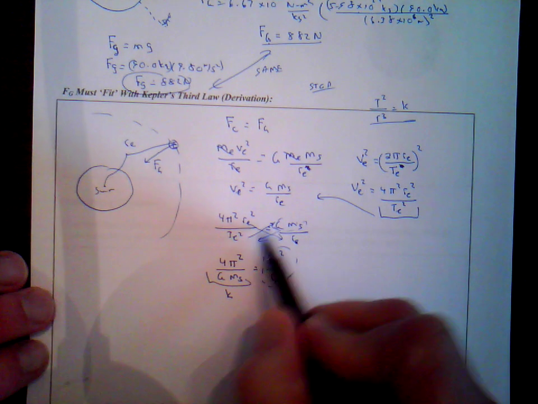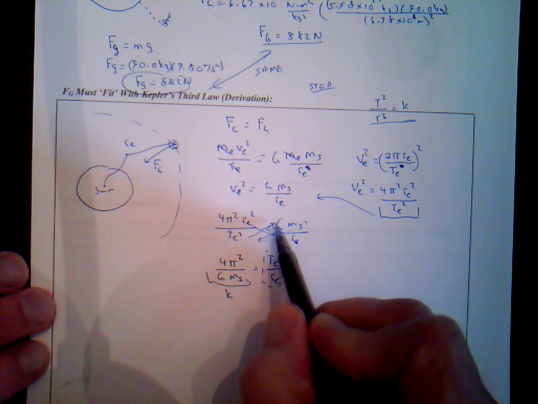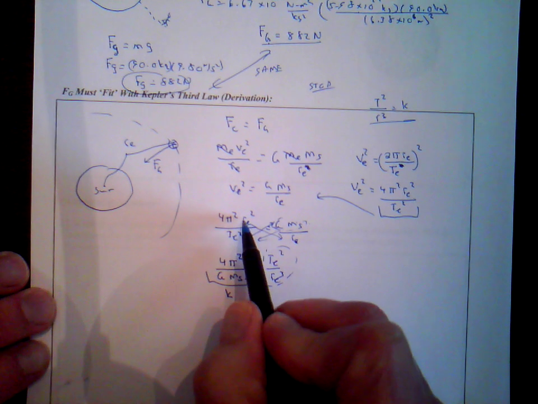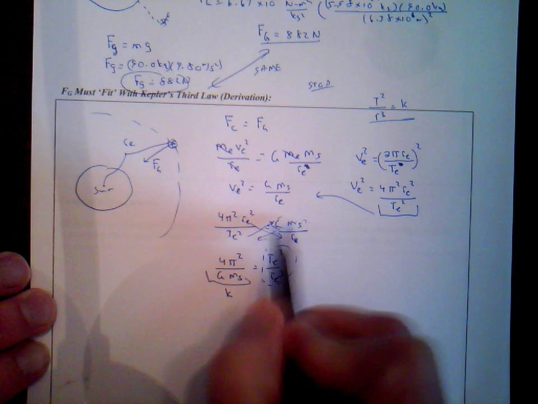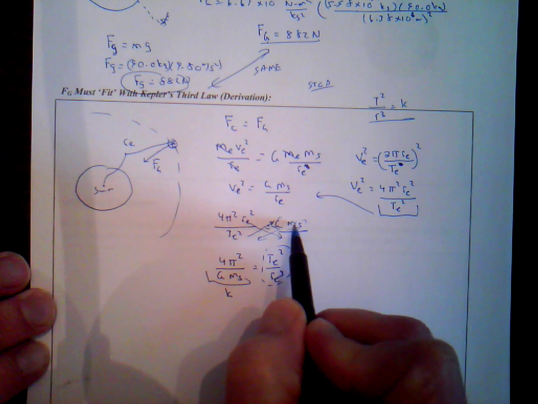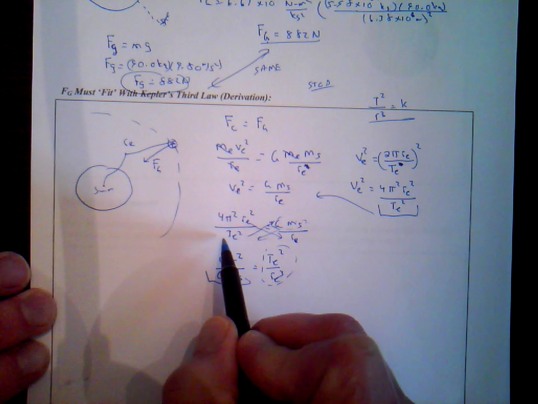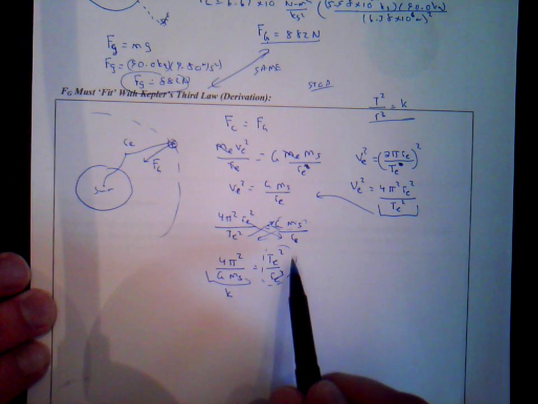So I'm going to move this period to this side of the equation, multiply both sides by period squared, put it in the numerator, divide both sides by radius squared, put it to the denominator. Move this, divide both sides by G times mass of the Sun. So it moves over to this side of the equation. So I get this quantity on the left side, and look what I have here.